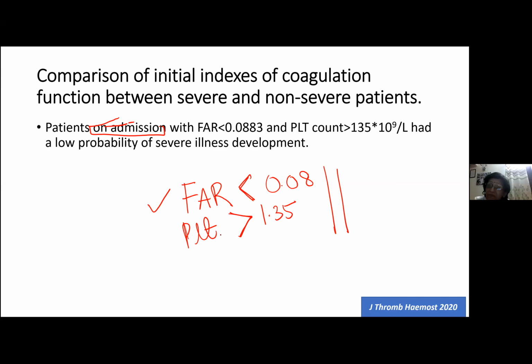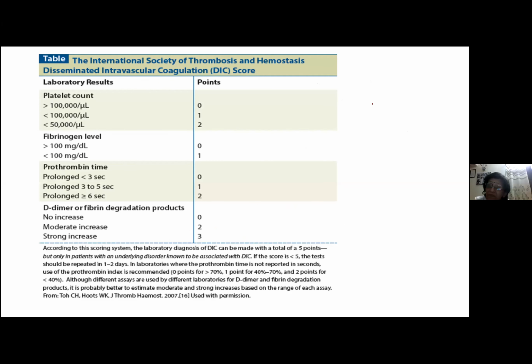Now, we should all know that any patient of COVID-associated coagulopathy can progress into DIC. So you should not just say, okay, D-dimer is increased, so this could be COVID-associated coagulopathy, let's forget it. No, any patient of COVID-associated coagulopathy can progress into frank DIC. So therefore, we always have to do one scoring on them.